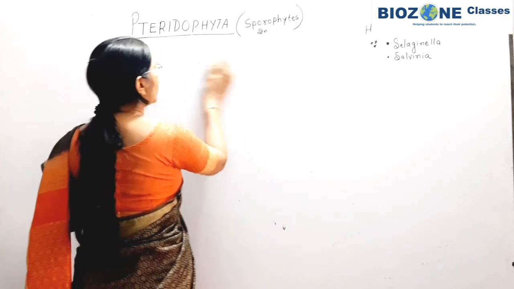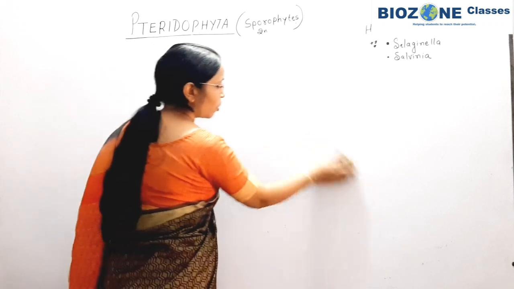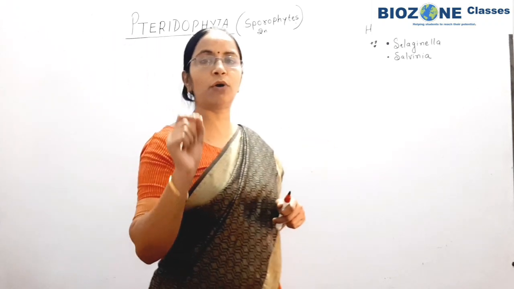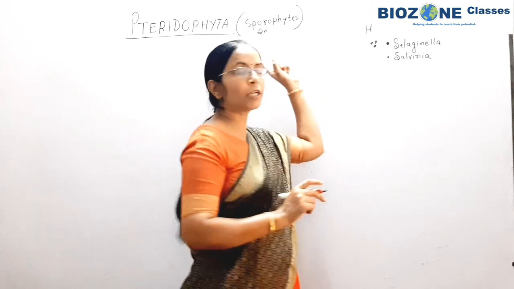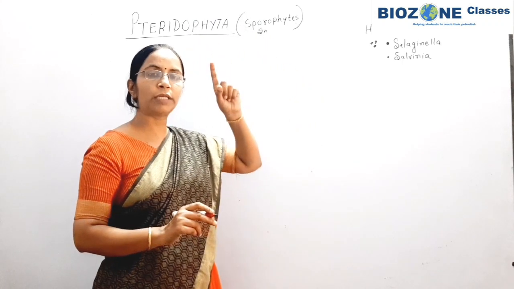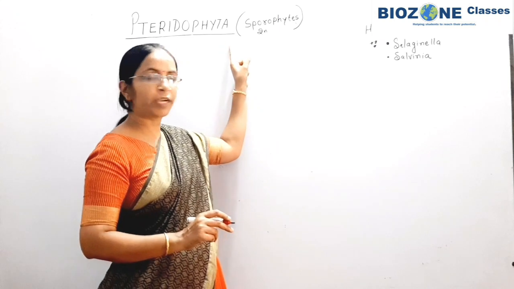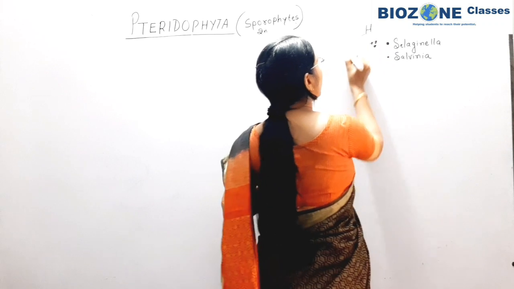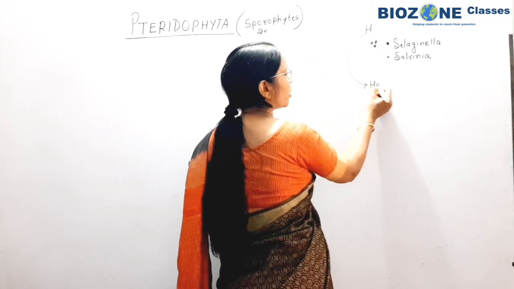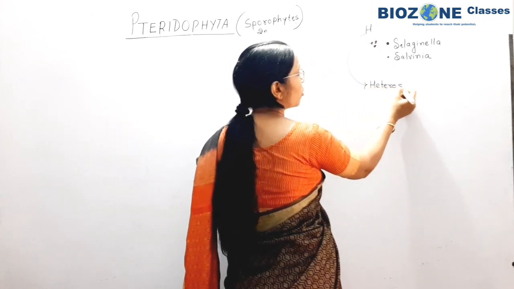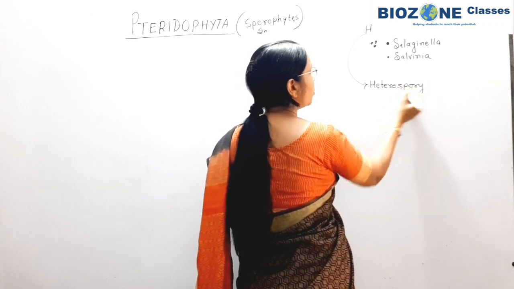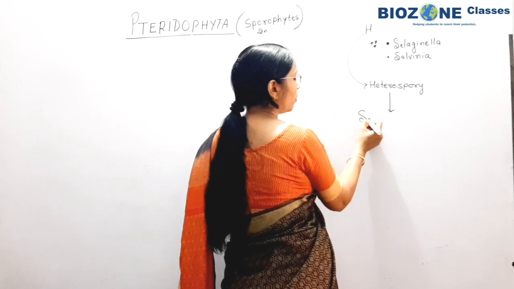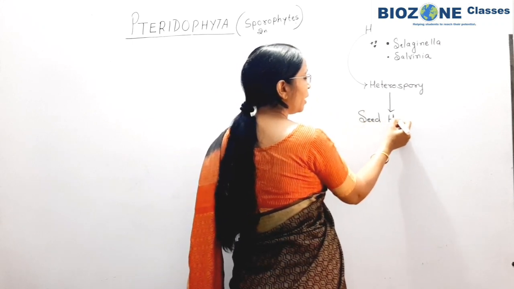One most important part is the heterosporous form or heterospory. Which plant division shows the phenomenon of heterospory? If this comes up, remember Pteridophyta. Heterospory is the identifying phenomenon of Pteridophyta, and you remember this heterosporous form. Heterospory plays a significant role in the seed habit.